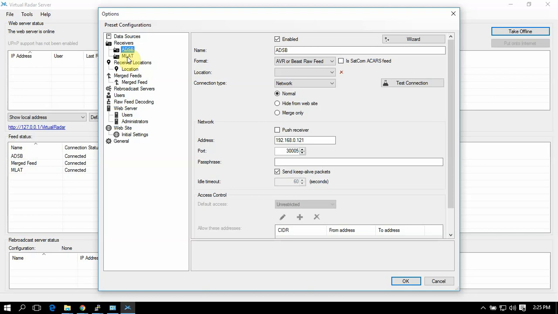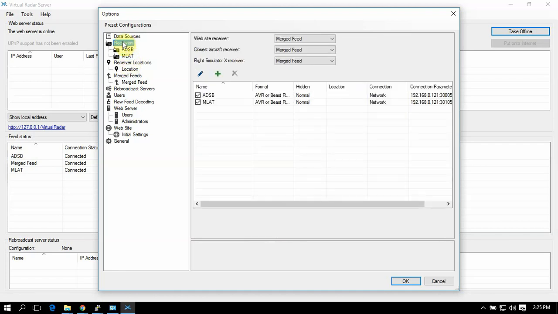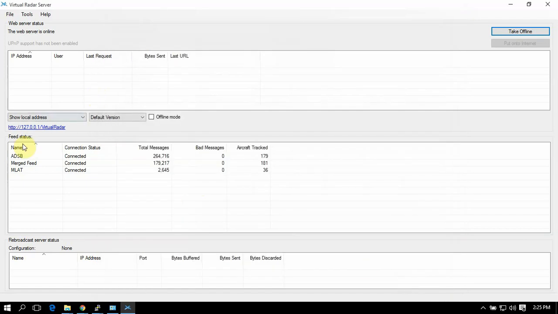Then up here, we can just change these to merge feed. If everything goes good, it should look something like this, depending on how many you're tracking.